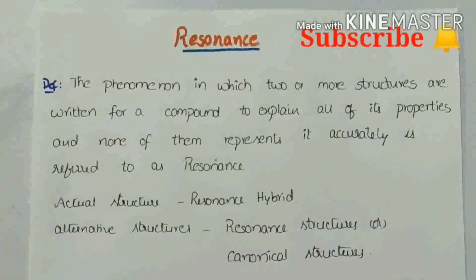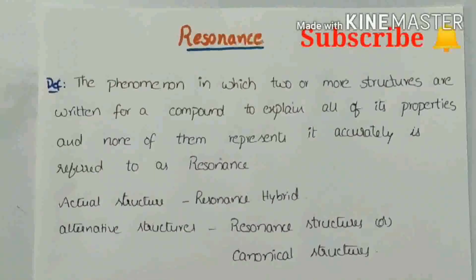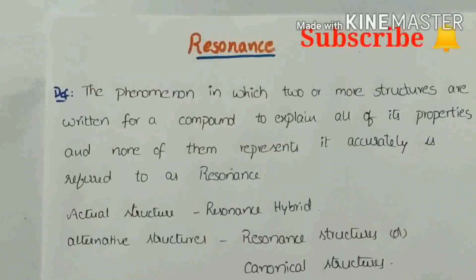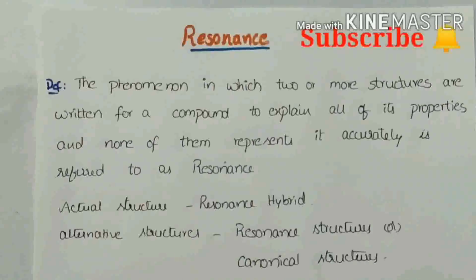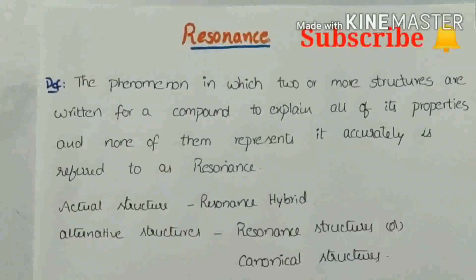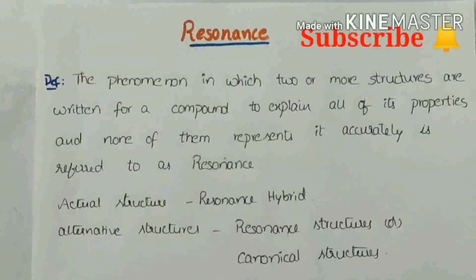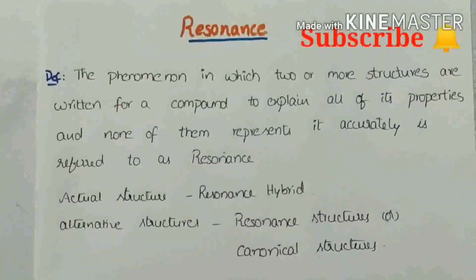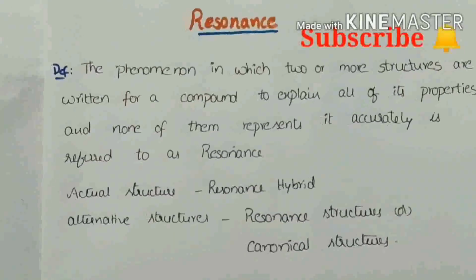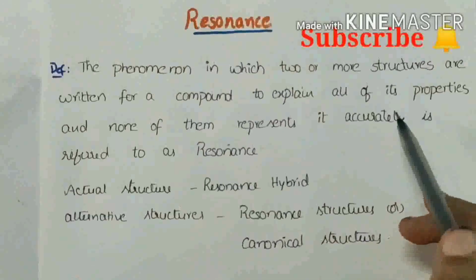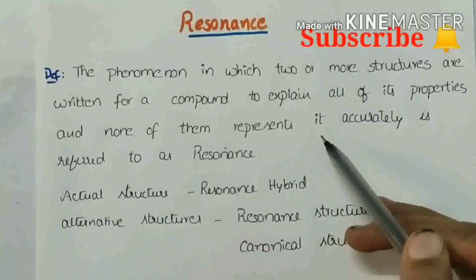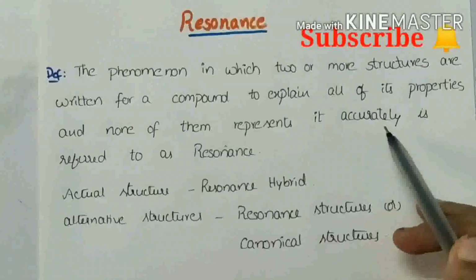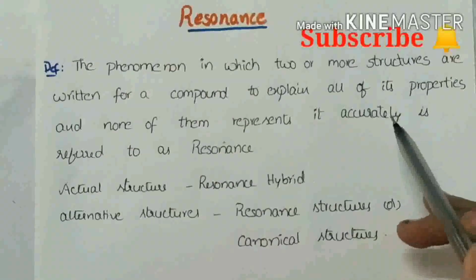If a single structure fails to explain all the properties of a compound, we can consider more than one structure to explain all the properties of that compound. So the phenomenon in which two or more structures are written for a compound to explain all properties of the compound, and none of them represents the actual structure accurately, is referred to as resonance.